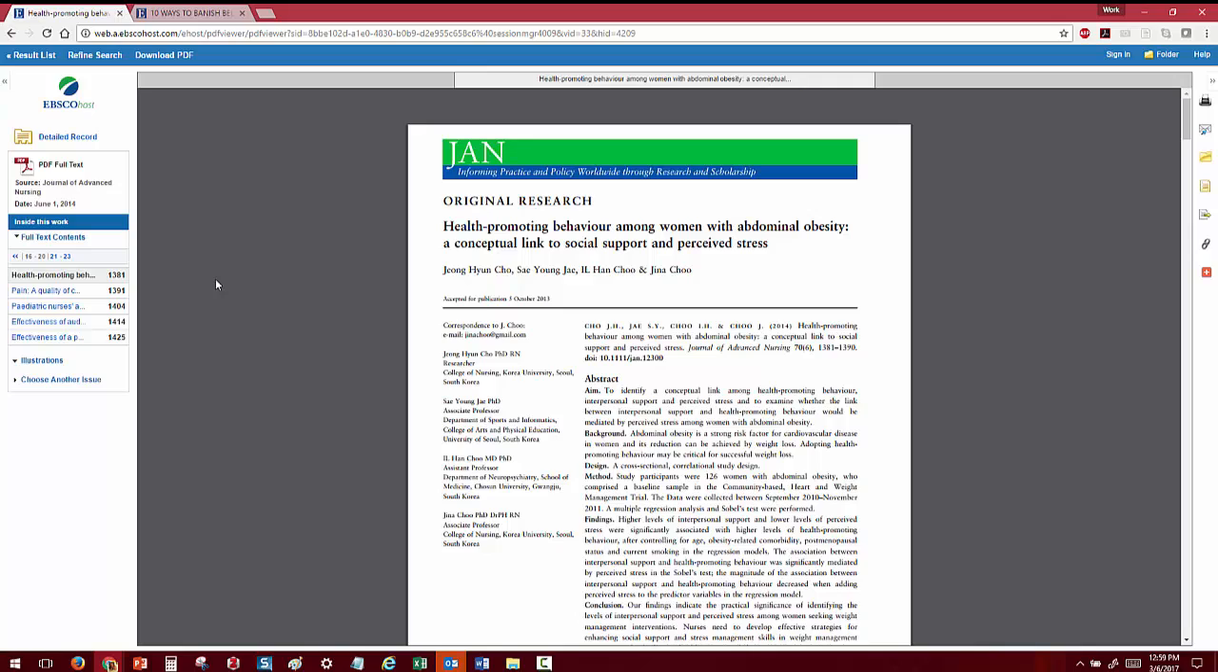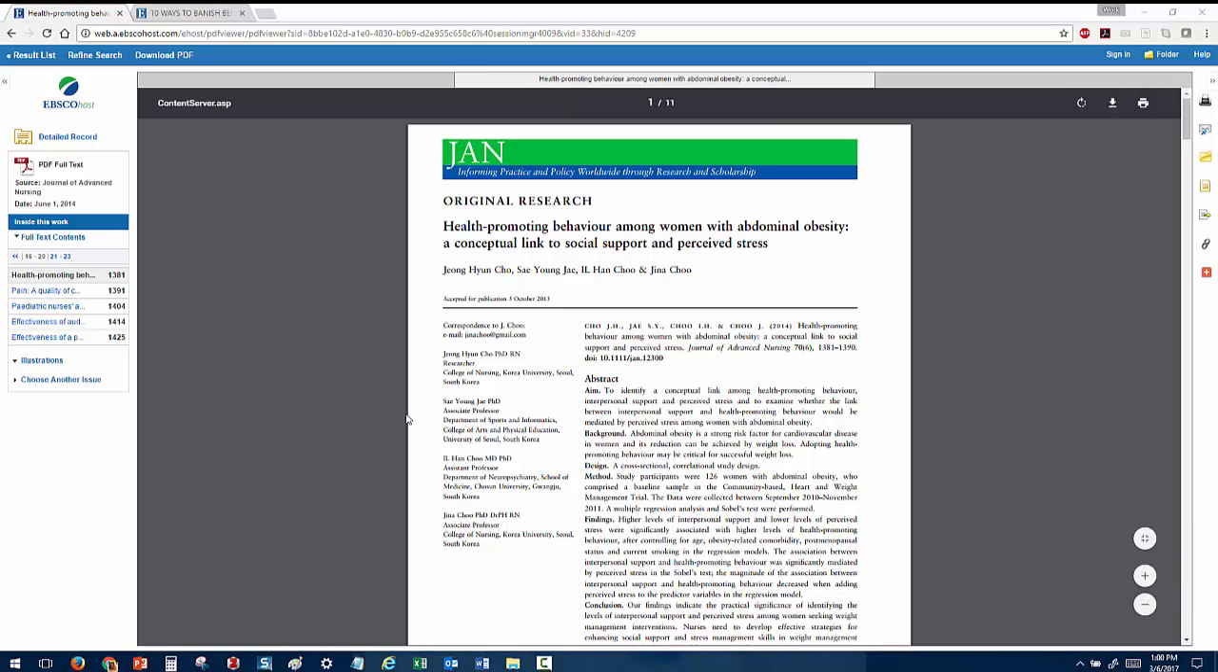For example, the article title itself, Health Promoting Behavior Among Women with Abdominal Obesity, a Conceptual Link to Social Support and Perceived Stress, is a lot more technical than the other article title we were looking at. As you look down here, you can see that all of the authors are identified by a place of employment, many of them working at colleges or universities. That also tells us that the authors here are experts on the topic.